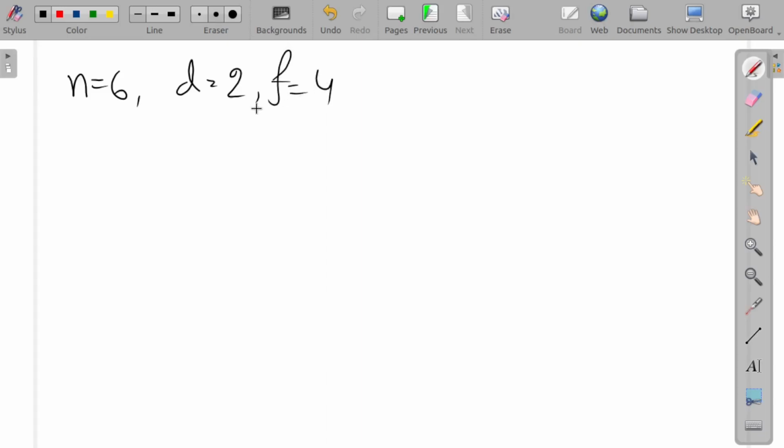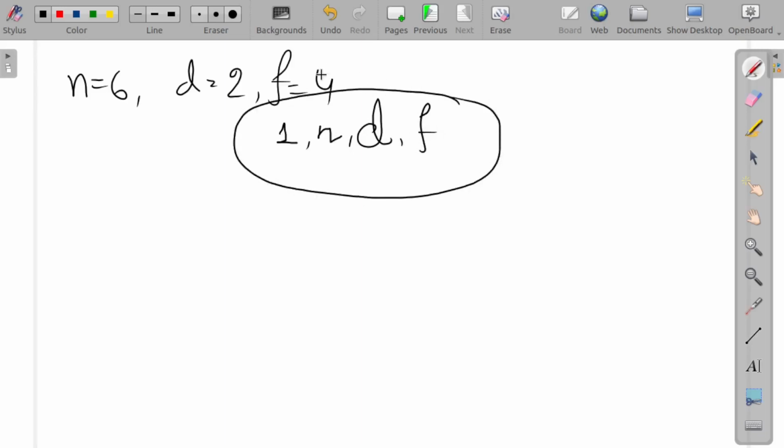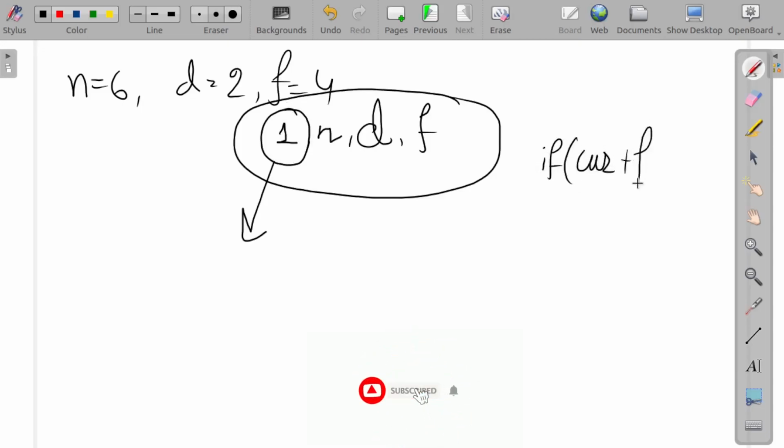Basically my logic is that I am trying to do it through the recursive technique, and after that I am memoizing it. I start from the current day, that is 1, with the values n, delay and forget. In that condition, I will check the current day plus the forget value.